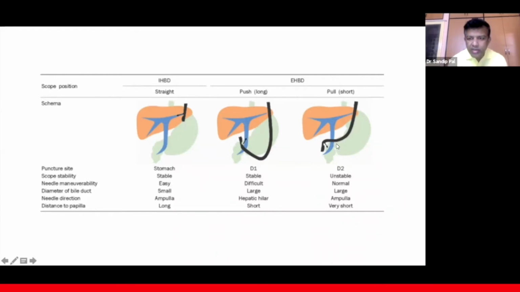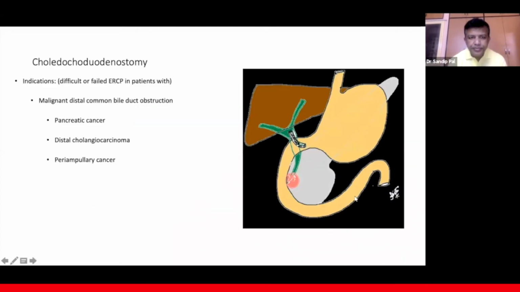And the third is the short position of the scope from D1. This is usually in the rendezvous procedure, where again the scope is in an unstable position, needle maneuverability is normal, and duct diameter is large, and needle direction should be towards the ampulla. Now, this is choledochoduodenostomy. I won't discuss choledochoduodenostomy because there is a talk on choledochoduodenostomy by Dr. Avinash, which is later in the day. So I will skip this.